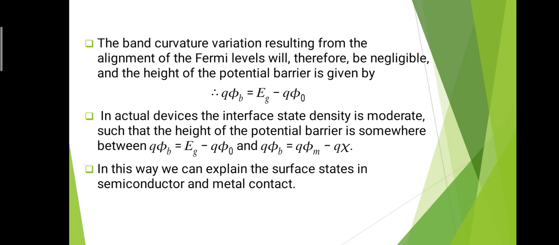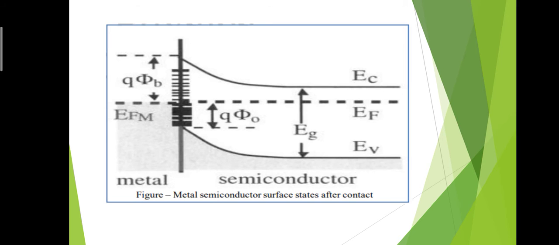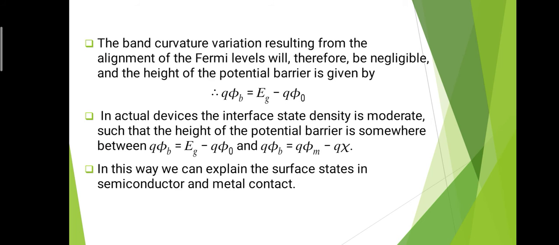Due to alignment of the Fermi energy level there is a creation of the potential barrier, and this potential barrier is given by Q phi b is equal to Eg minus Q phi 0, which is shown in the figure as Q phi B. The Q phi B is the barrier which is formed at the metal semiconductor interface, and this Q phi B is nothing but Eg minus Q phi 0. So this is the expression for the barrier height or potential.